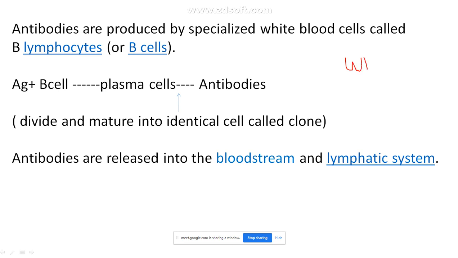These are the stem cells from which different cells are produced, they undergo maturation into different types of cells, and one type of cell is your B cells, or B lymphocytes. Why it is called B cells: these antibodies were first identified in birds, in an organ called bursa.